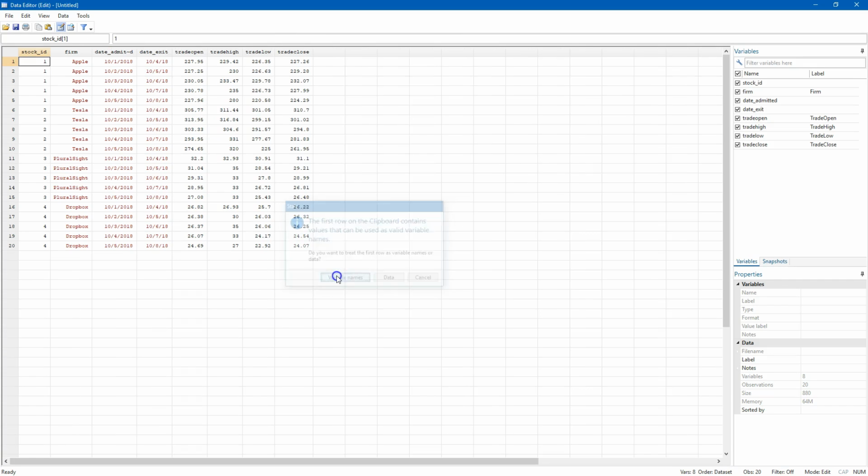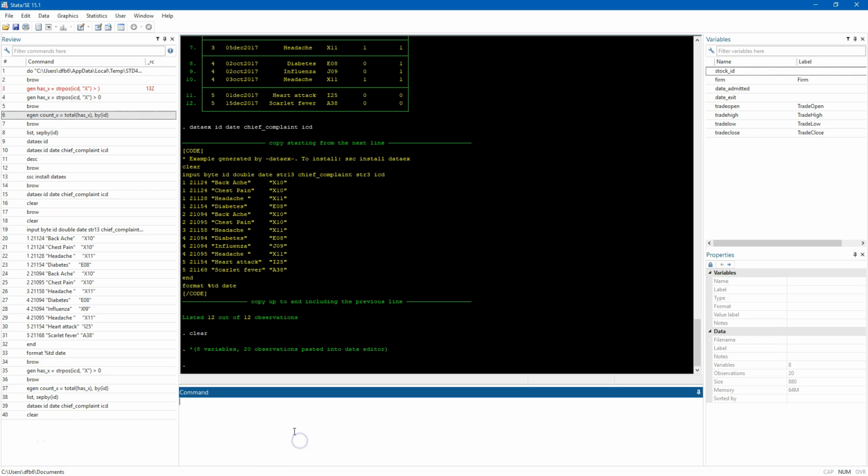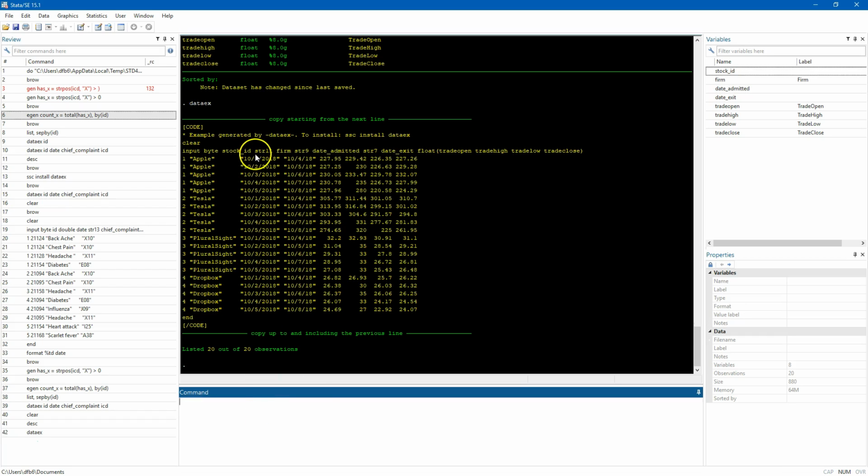I'm going to put in the variable names. Okay, so you've got the date admitted. You'll see that they're red, so we know they're strings. And so now if I go to Stata, these are strings. So now if I do dataex, it's going to tell me that date admitted is a 9-character string, and this one is a 7.